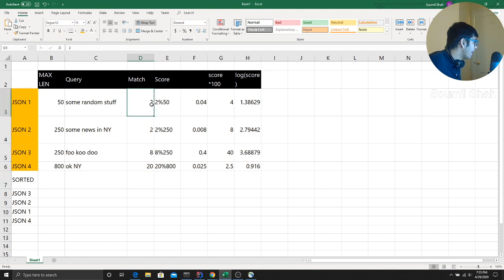So I divide the number of matches by the total length. If there are 2 matches and the total length of the bag of words is 50, I come up with a number, 0.04, multiplied by 100, and take a log of it. So basically I'm normalizing, I'm squashing it. The bigger the number, the more it will be, so that I can have some normalization, because if I don't take a log, the difference would be too big.